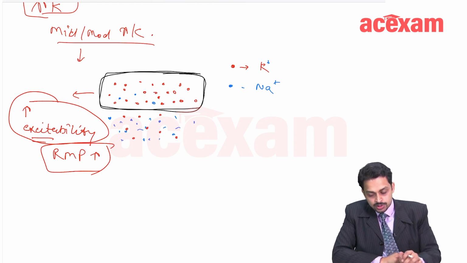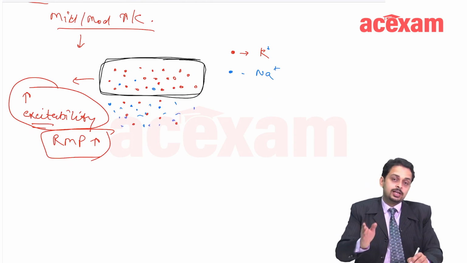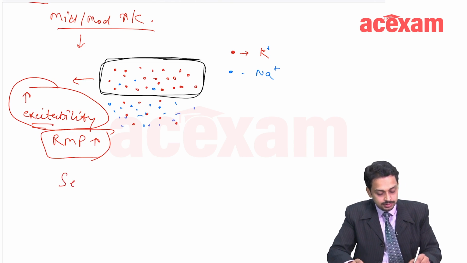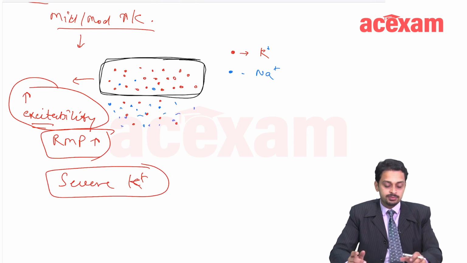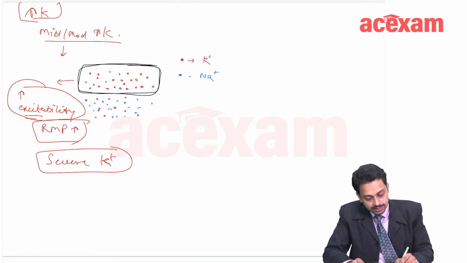Okay. Now second situation is, if there is not moderate but very severe hyperkalemia. Let us say this is the condition in which there is severe hyperkalemia. Now I am just depicting this on the diagram also.